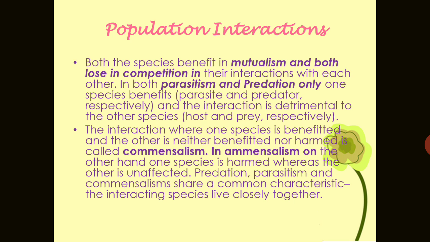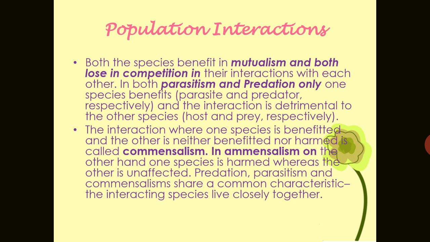So in population interactions, if both the species benefit, it is called mutualism, and if both lose, it is called competition. In both parasitism and predation, only one species benefits, the parasite or predator respectively, and the interaction is detrimental, meaning harmful, to the other species, that is the host and prey respectively.